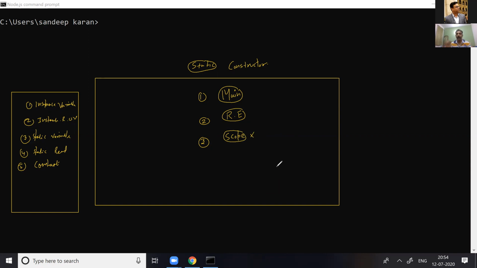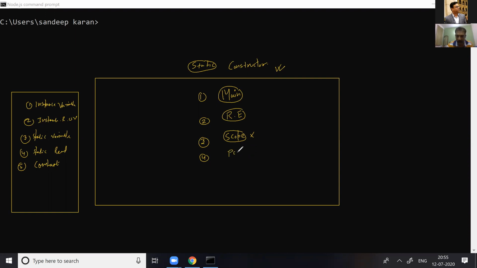You cannot declare any kind of scope modifier before the static constructor. Fourth point is, if a constructor is marked as static, we cannot pass a parameter to that constructor.